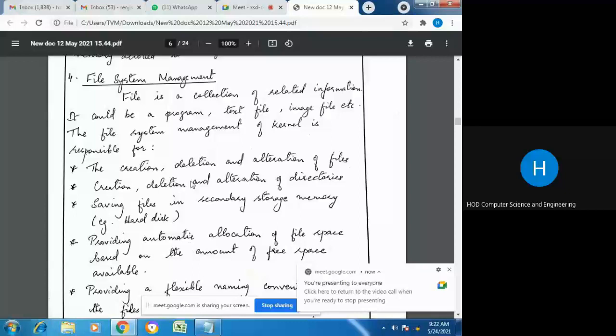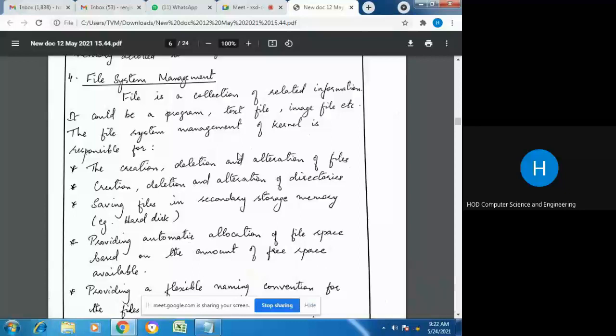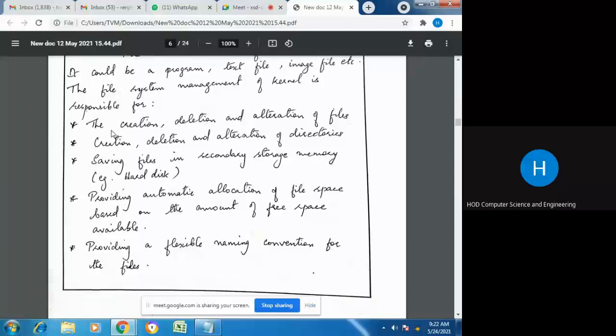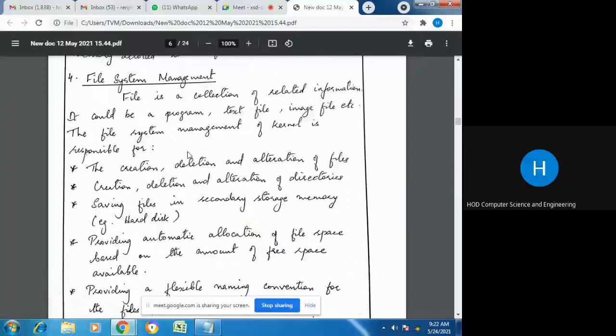It could be a program. The file can be a program, or a text file, or an image, etc. Whatever the file, we can distinguish these files by their extension. Now, what does the operating system do in this file system management of the kernel?